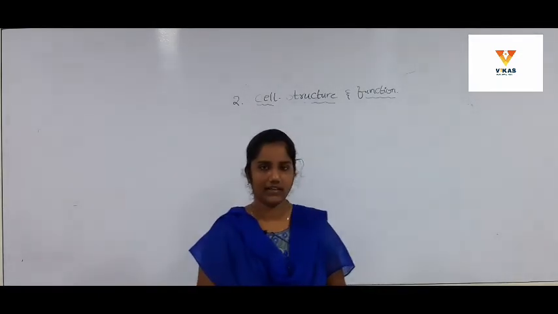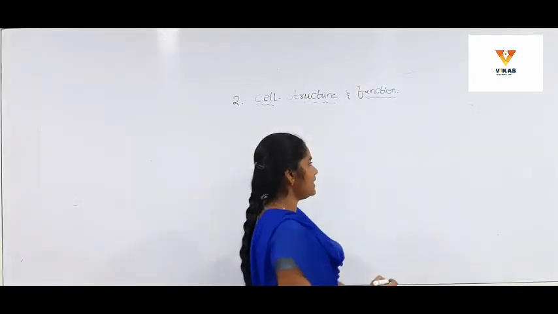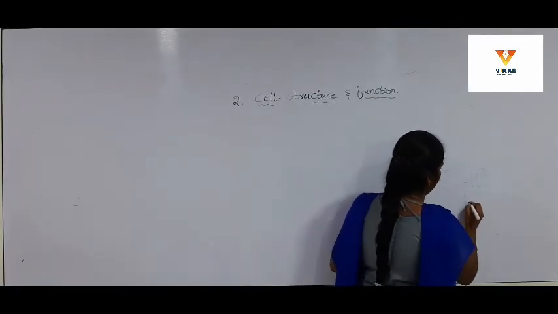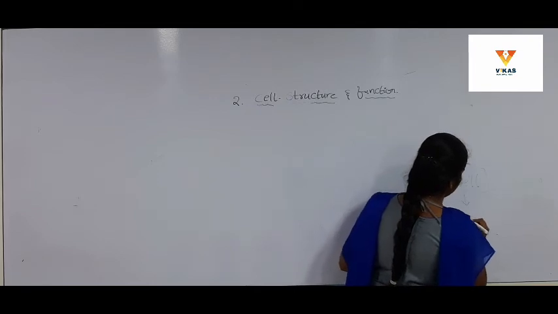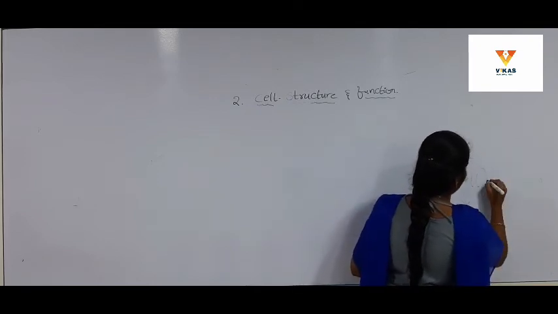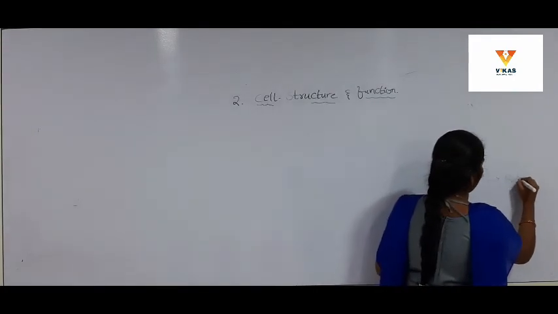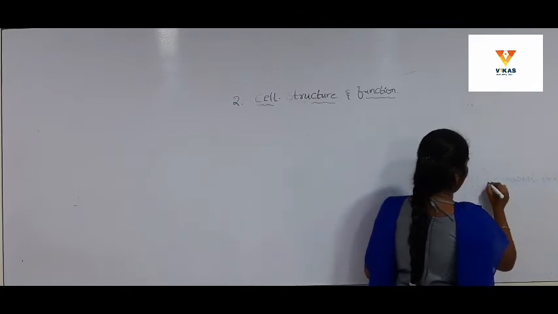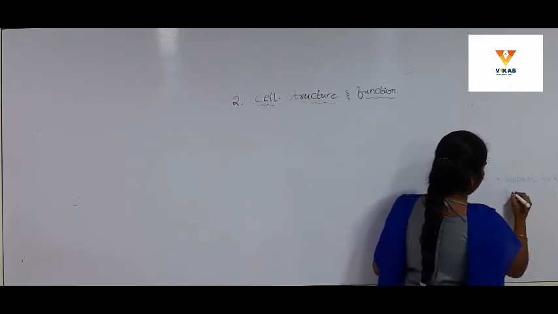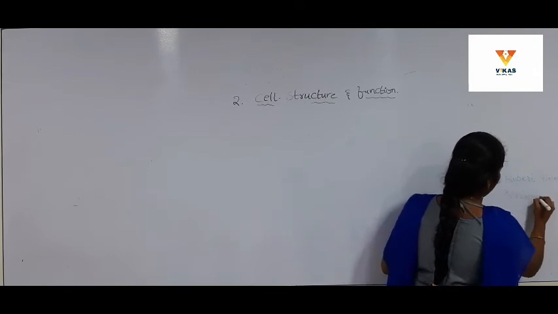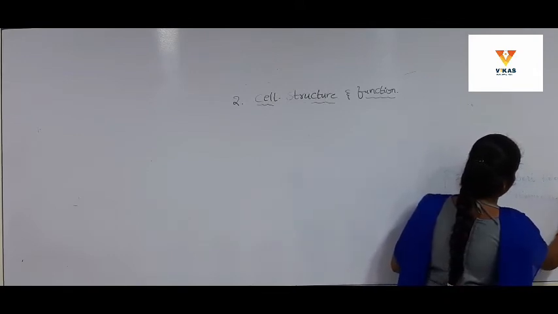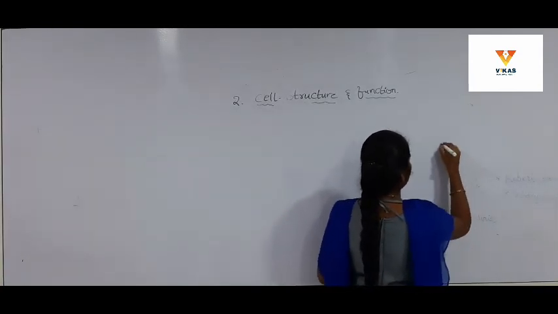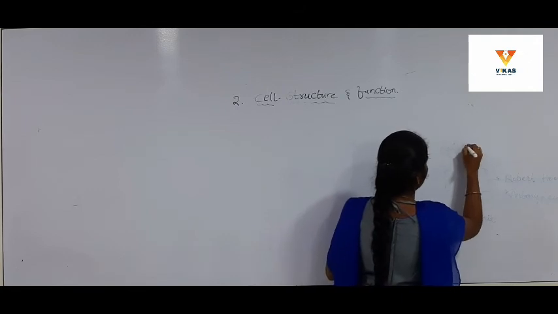Okay children, this is the introduction to the cell, and what we discussed here: what is a cell? The basic unit of life. It was discovered by Robert Hooke with the help of the microscope invented by Anthony Leeuwenhoek. Cells are the building blocks of our body.